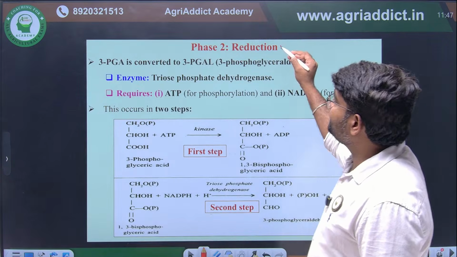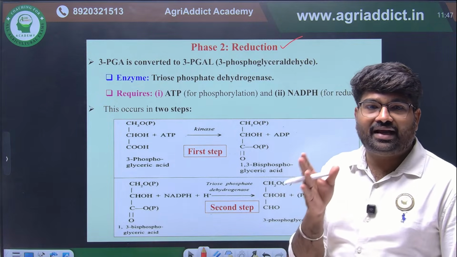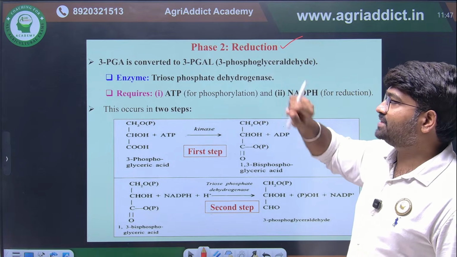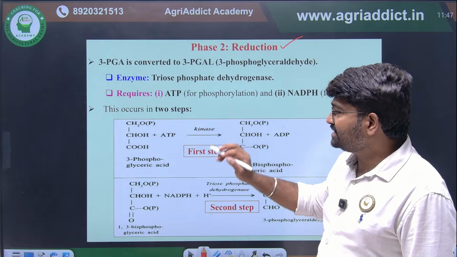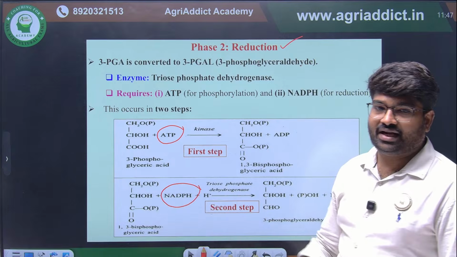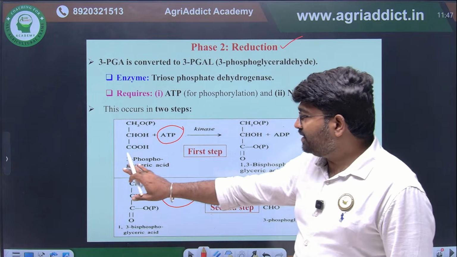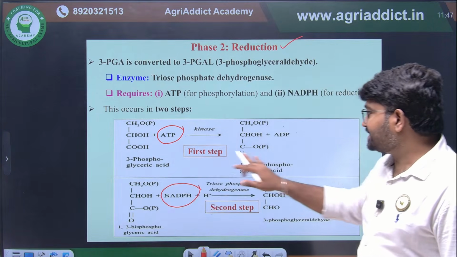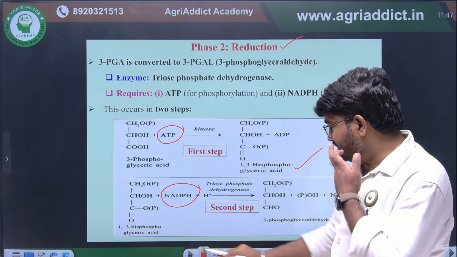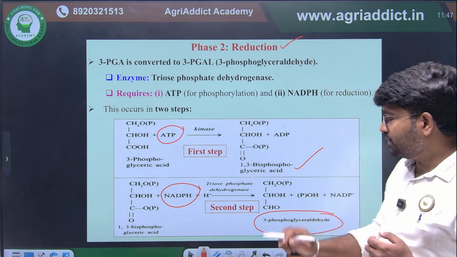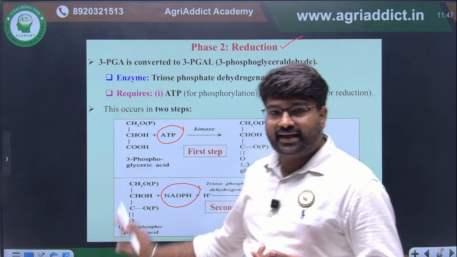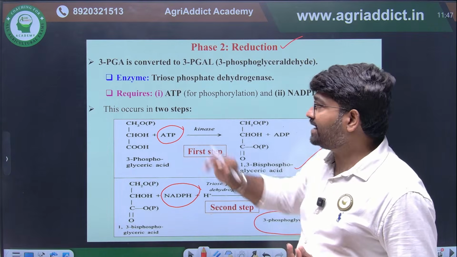The second phase is reduction. Whatever ATP and NADPH are produced in the light reaction will be utilized in this reduction phase. You see here, in the first step, ATP is utilized. In the second step, NADPH is utilized. In the first step, 3-phosphoglyceric acid will be converted into 1,3-bisphosphoglyceric acid. This will be converted into 3-phosphoglyceraldehyde. So ATP and NADPH will be utilized in the reduction phase.